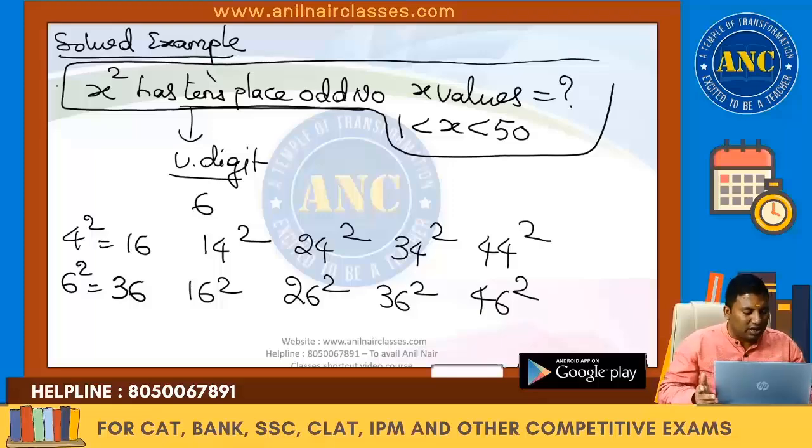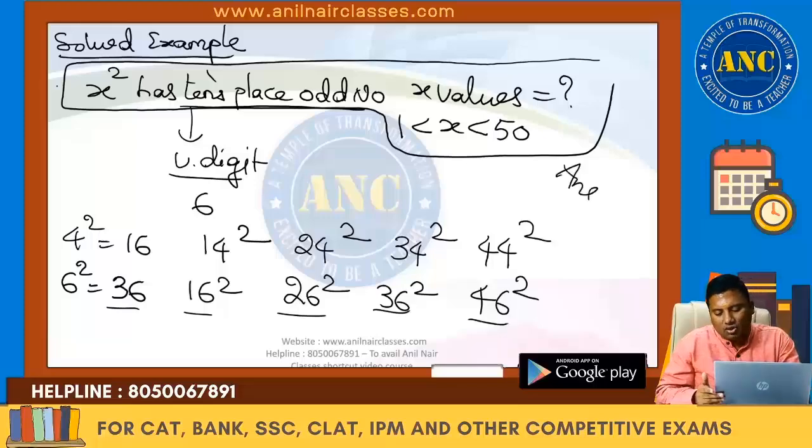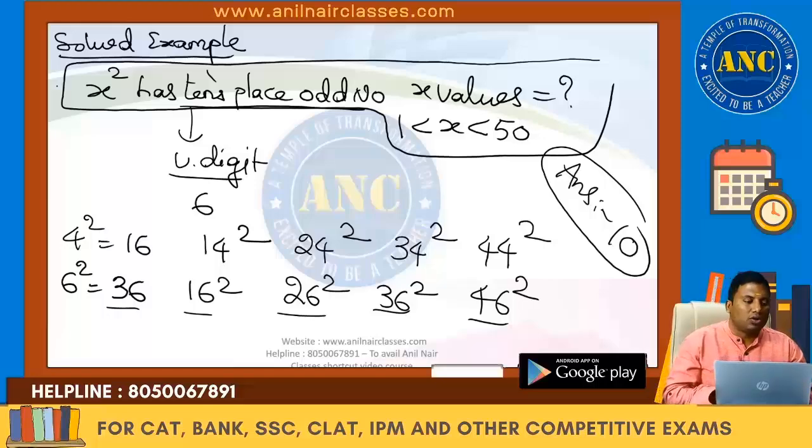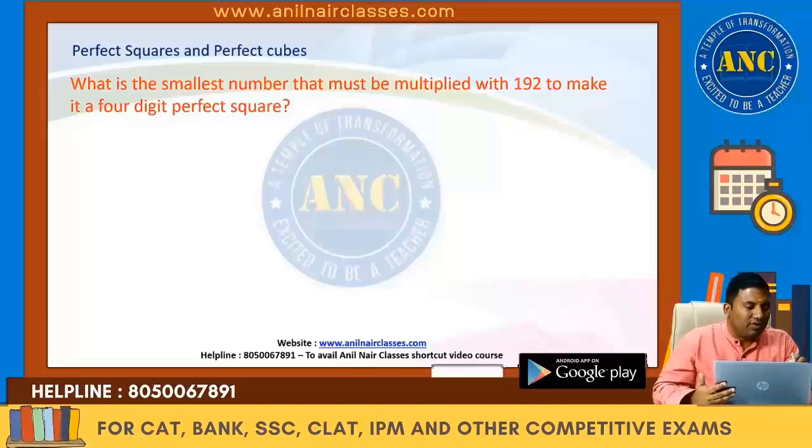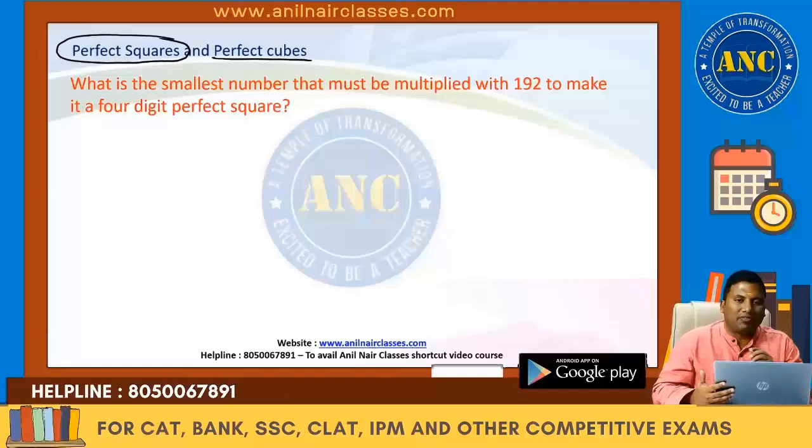I hope it is clear. So what is the answer? 2, 4, 6, 8, 10. Answer for this question is total 10 values. Idea clear, right? Now, first one. So we will solve all the problems on perfect squares first. Then we will go to perfect cubes.